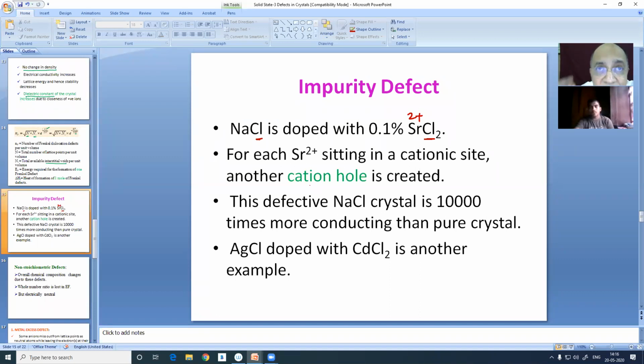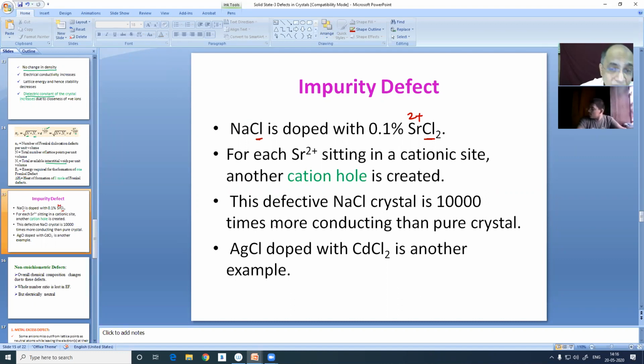So what adjustment will happen to the crystal so that electrical neutrality will be maintained? Raise your hands. You could not understand? Then why are you not raising your hand?